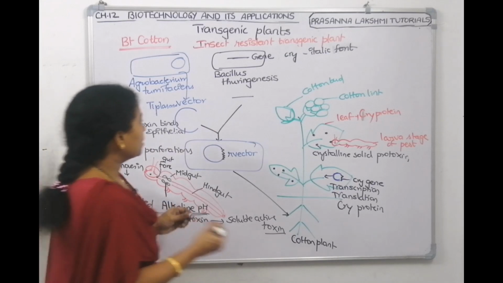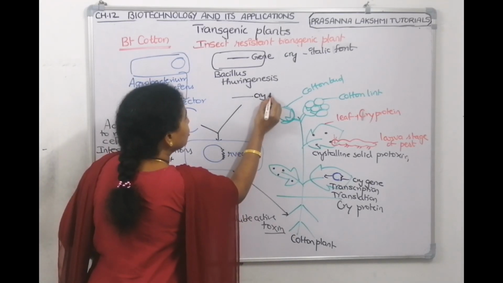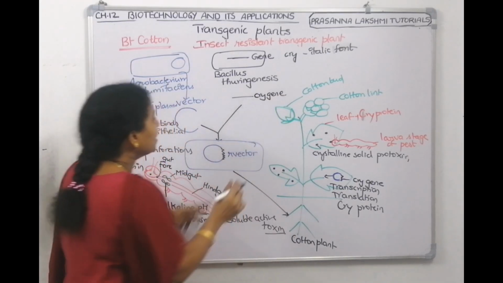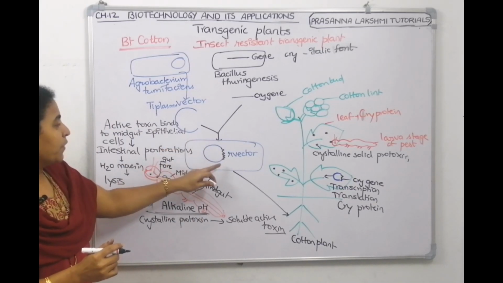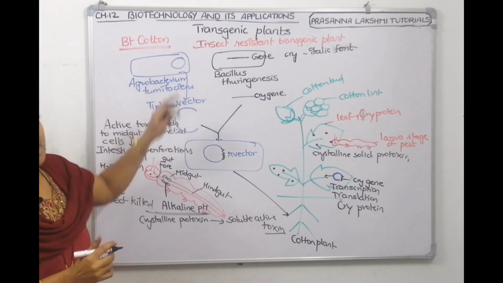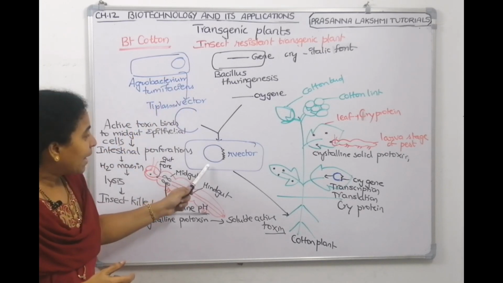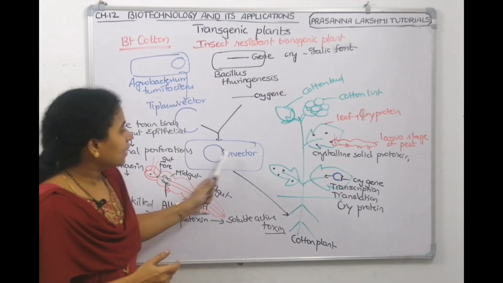That crygene, what is this, children? The crygene is combined with the Ti plasmid. You will get a recombinant vector. The recombinant vector is sent to the bacteria, and that bacteria now infects the plant.